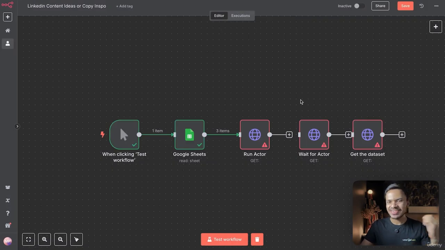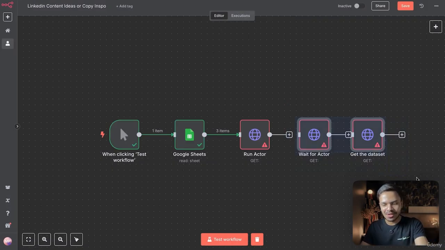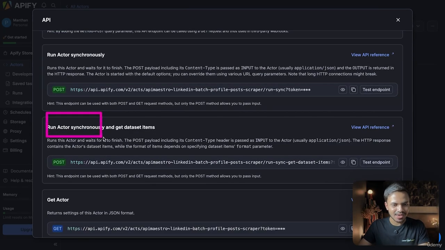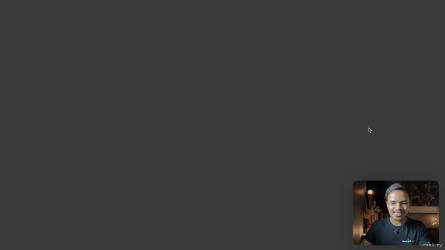Yeah, but we are smart, and what we will do is combine all of these 3 steps, and if you scroll down, it will do all of these things in just one HTTP request. So let's open this API reference.